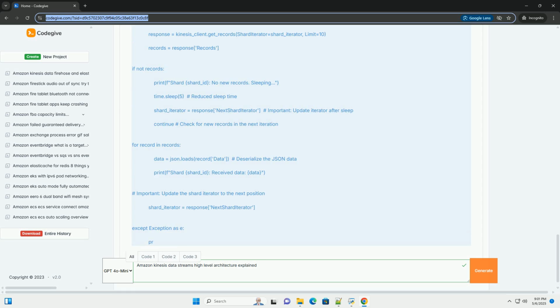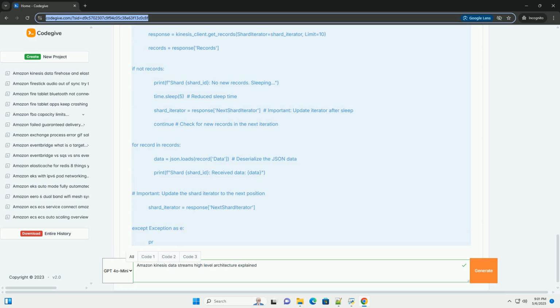3. process_shard(shard_id): takes a shard_id as input. Gets a shard iterator using get_shard_iterator. Enters an infinite loop that continuously retrieves and processes records from the shard. kinesis_client.get_records(ShardIterator, Limit) retrieves up to Limit records from the shard, starting from the current iterator position. Iterates through the retrieved records.